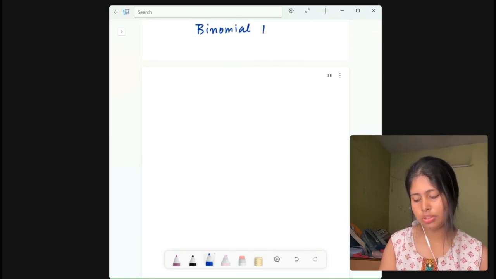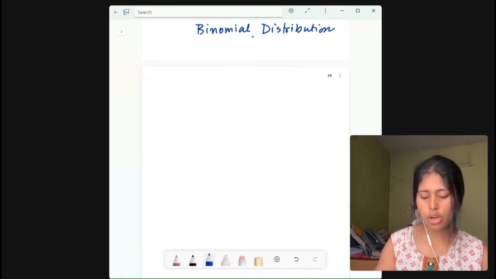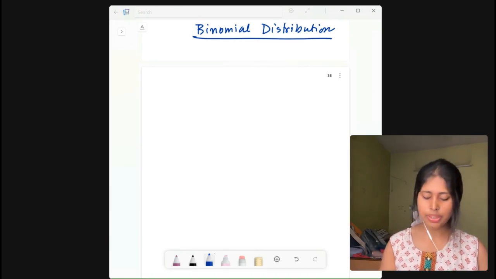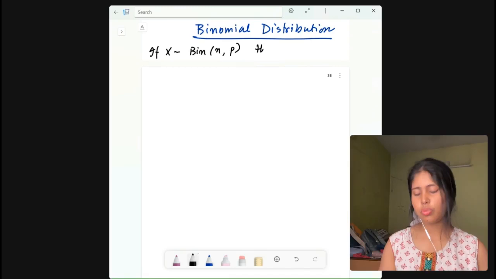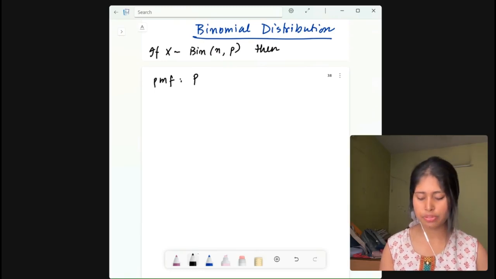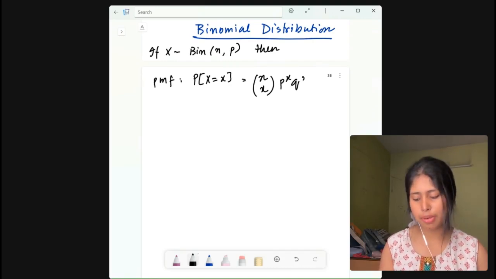Binomial distribution. Now for binomial distribution, we already know how to write it. We write binomial distribution as: if x follows binomial n comma p, then we write the PMF for binomial distribution, which is probability of capital X equals small x is equal to n chooses x, p to the power x, q to the power n minus x.